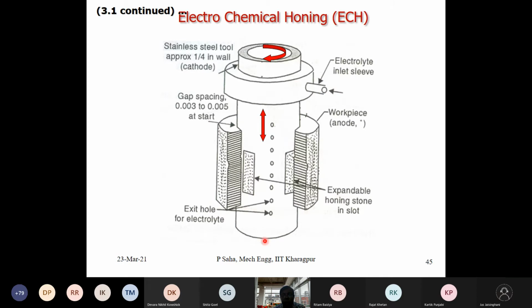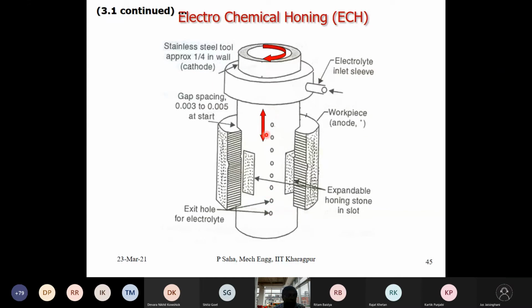This point is sealed, so the electrolyte is entering through this. And here we have made some through holes up to the center. Once the electrolyte enters through this, these holes will be the exit holes, so through these holes the electrolyte will be coming out.